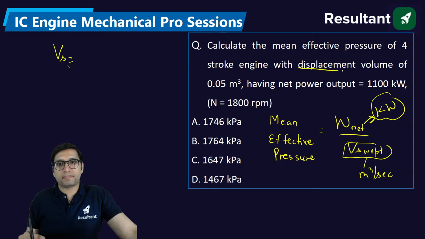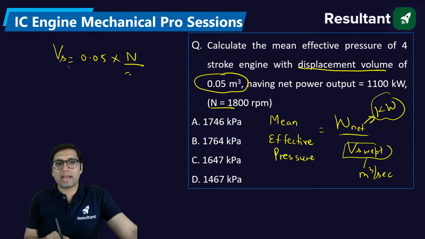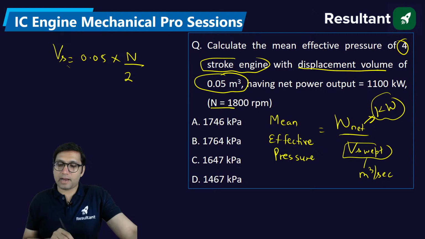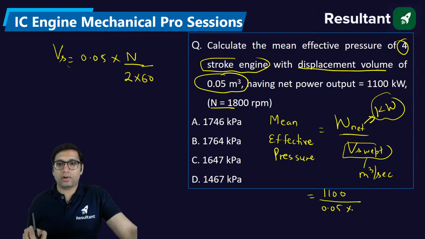Displacement volume is already given in meter cube. So it will be 0.05 meter cube into speed, divided by 2. Why 2? Because it is a 4-stroke engine, speed will become half, into 60. If you put these values, you will get the answer. It will be 1100 divided by 0.05 into 1800 divided by 2 into 60. Solve it, you will get the answer.